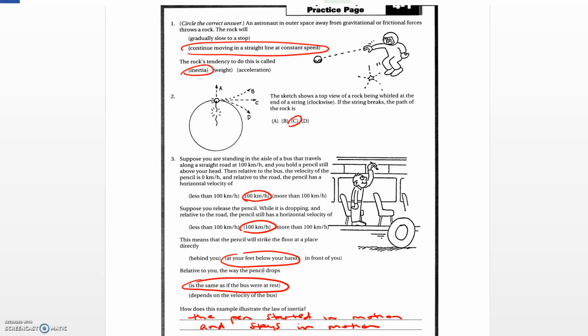And then it says, relative to you, the way the pencil drops is the same as if the bus were at rest, because everything is relative. And then it says, how does this example illustrate the law of inertia? The pen started in motion, and since there wasn't a force acting on it, it's going to stay in motion at 100 kilometers per hour.